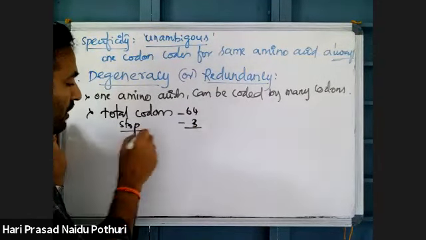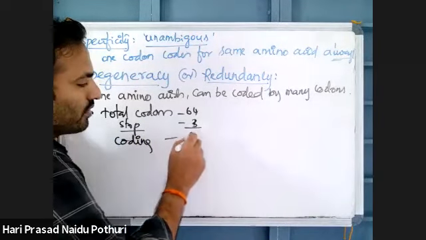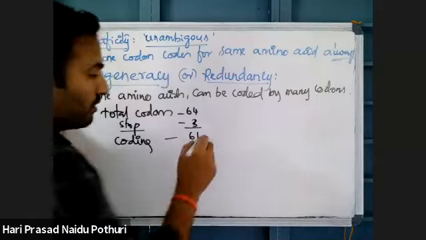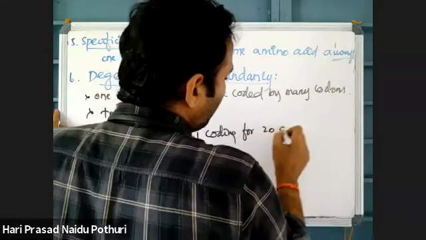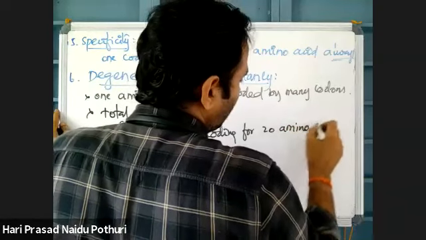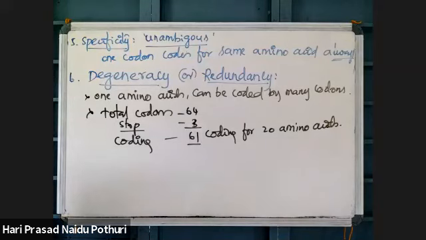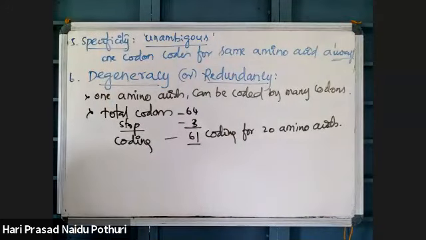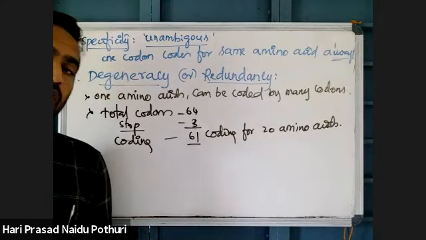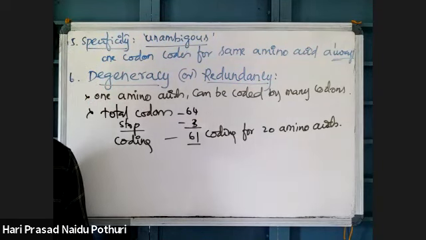So how many coding? 61 codons. 61 are coding for 20 amino acids. As 61 codons are coding for 20 amino acids, two or more codons can code for a single amino acid. This is called degeneracy.